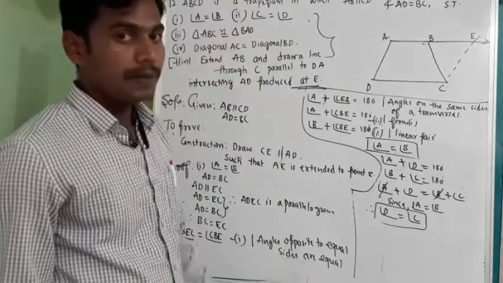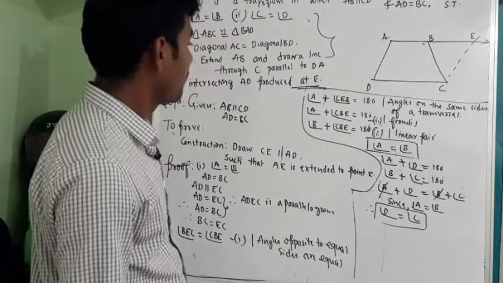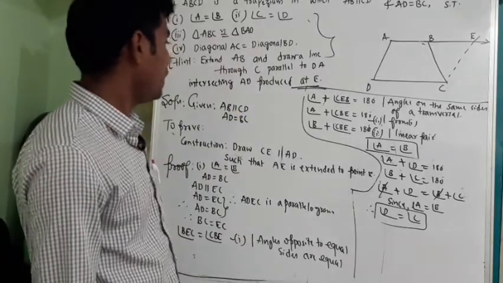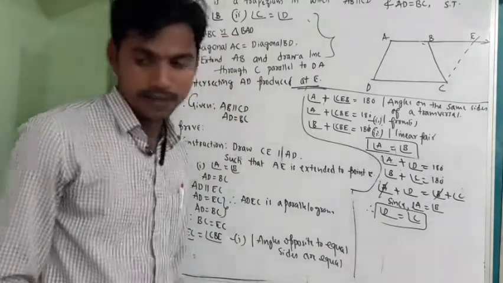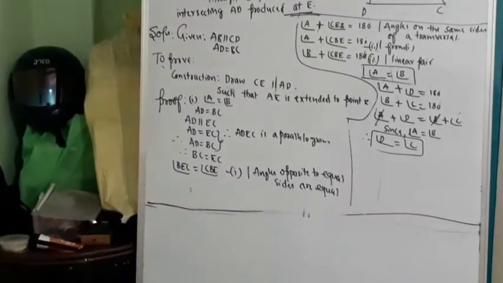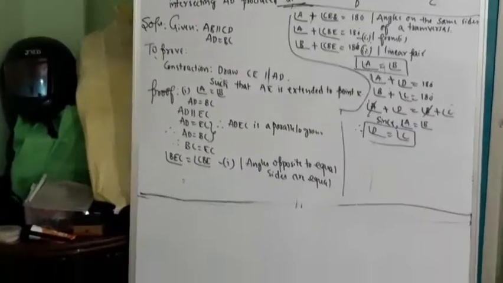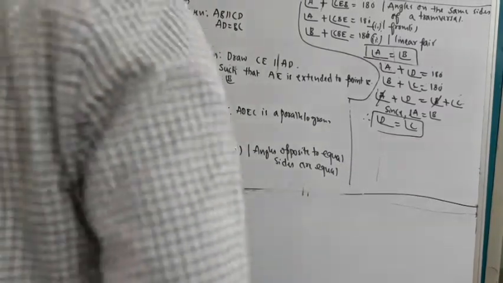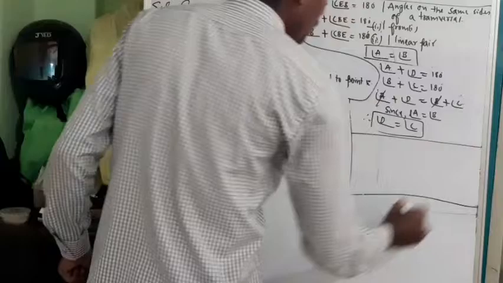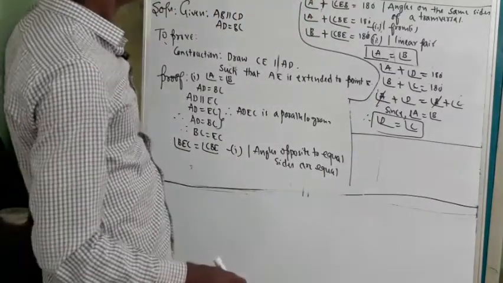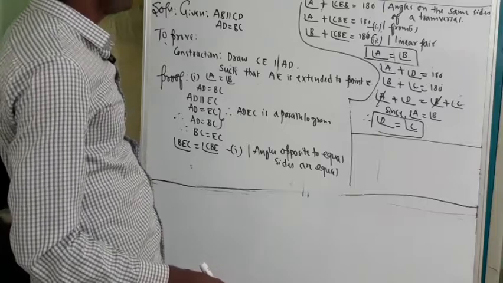Next I need to prove triangle ABC is congruent to triangle BAD. So I need a space for that. I need to show triangle ABC is congruent to triangle BAD.